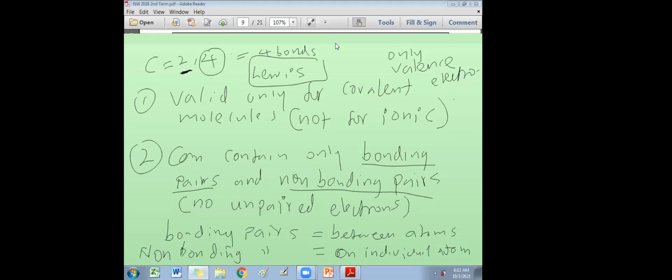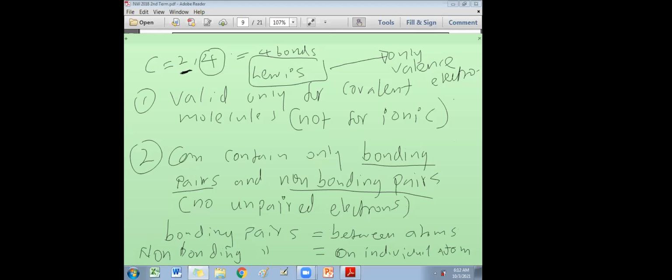I told you a Lewis structure contains only valence electrons. You don't ever put inner electrons. What are valence electrons? Electrons in the outermost shell. Inner electrons, if you want, you can show, but it's not necessary. But at A level and beyond, if you put the inner electrons, they will deduct marks.